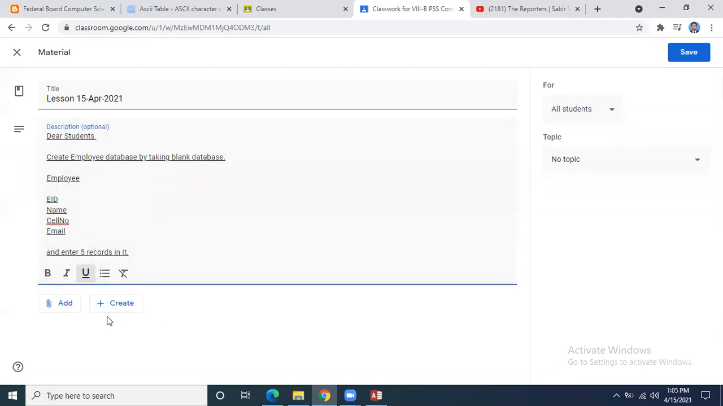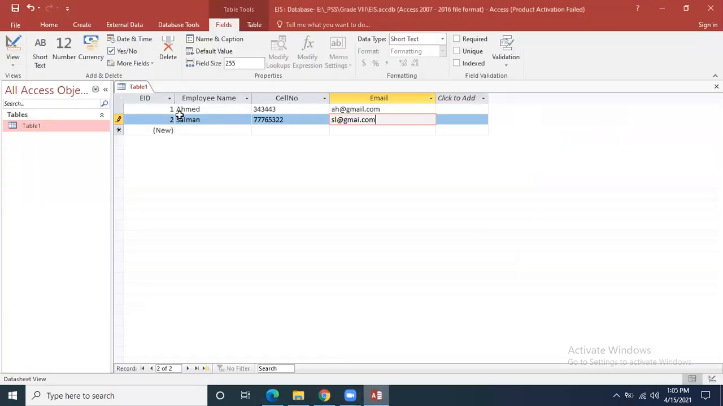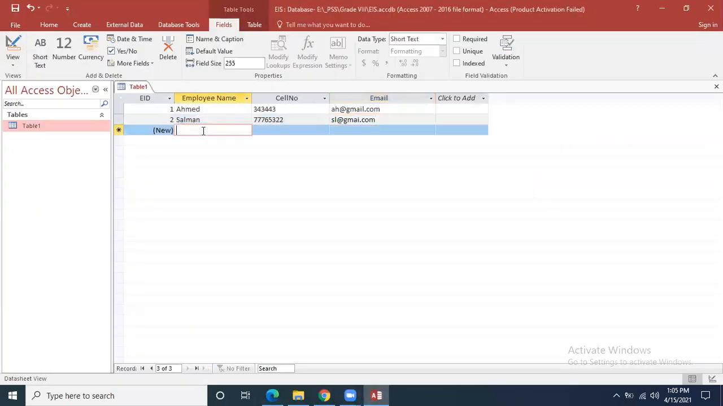And how many records have I entered? I have entered 2 records. How many records do you have to enter? You have to enter 5 records. Is this clear or not? So that I can know that the students are able to understand. Will you please raise your hand if you have any question? Is this assignment clear or not?